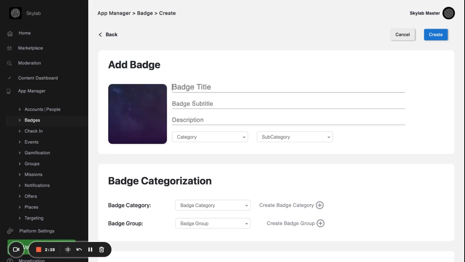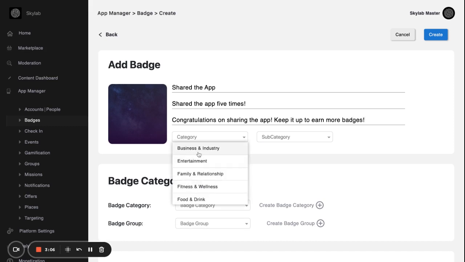You're going to create the badge title, subtitle, and description. I'll show you a quick example. We're going to say shared the app as the title here. The subtitle, we might see something like shared the app 5 times. And this one might say, congratulations on sharing the app. Keep it up to earn more badges. You can, of course, customize that to your liking.